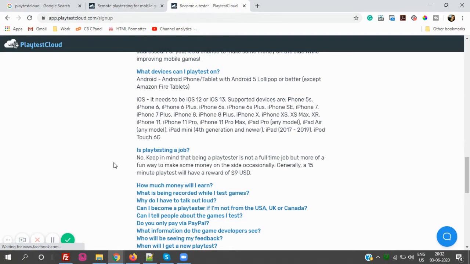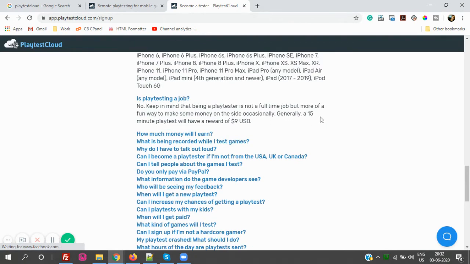Okay, and generally you will earn like $9. They will reward you $9 USD for 15 minutes of testing, playing tests. Now, as I already told you, they will pay you like 9 USD for 15 minutes, so you can think of how much money you can earn, right?